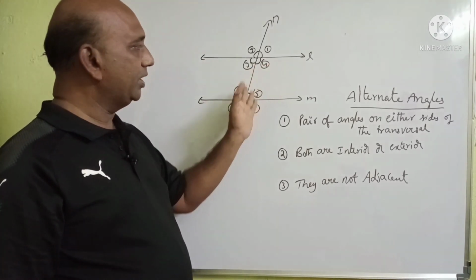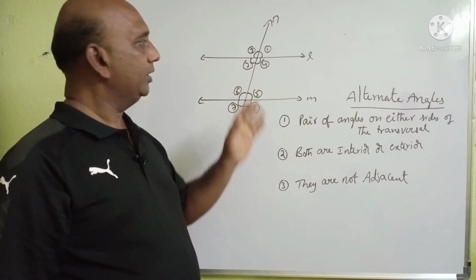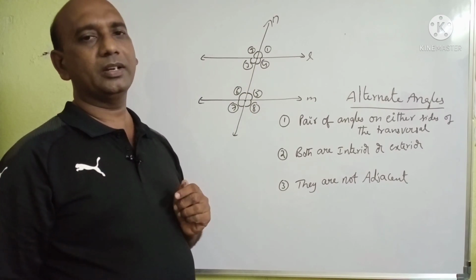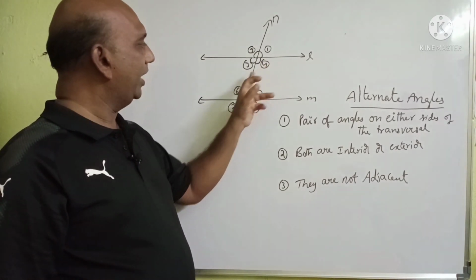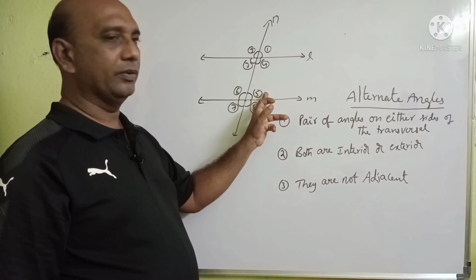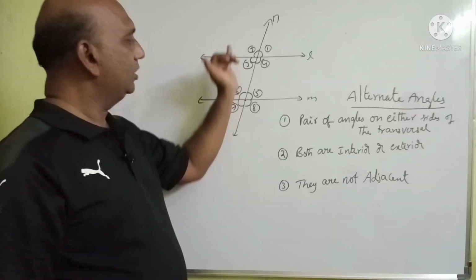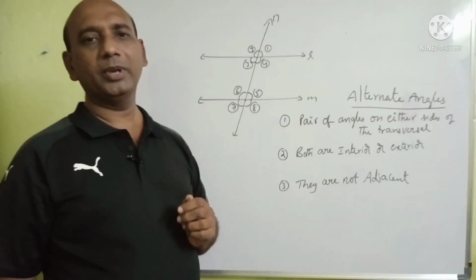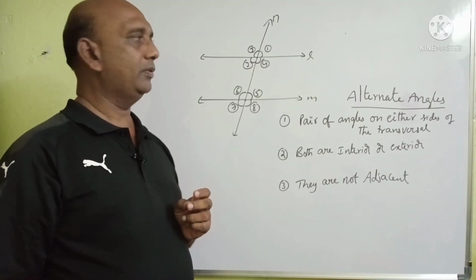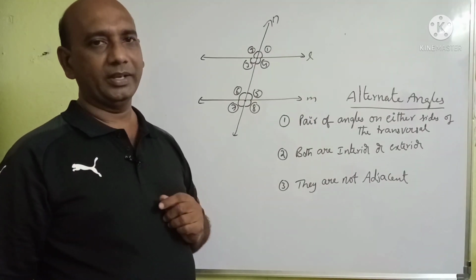So 2 pairs of interior alternate angles are there, 2 pairs of exterior alternate angles are there. 4 and 6, 3 and 5: these are 2 pairs of interior alternate angles. 1 and 7, 2 and 8 are another 2 pairs of exterior alternate angles.